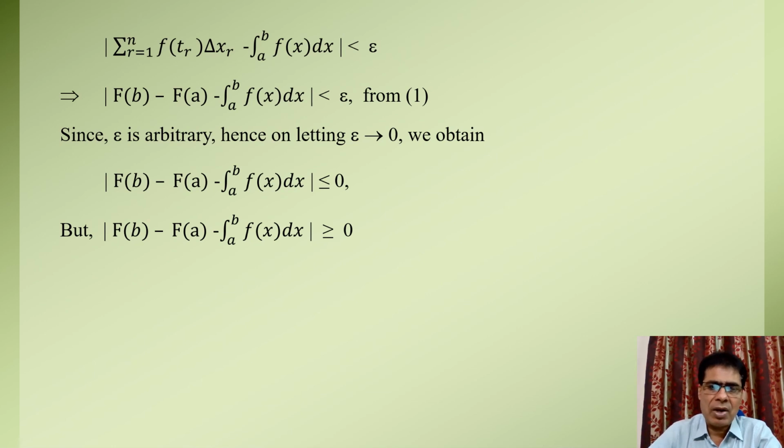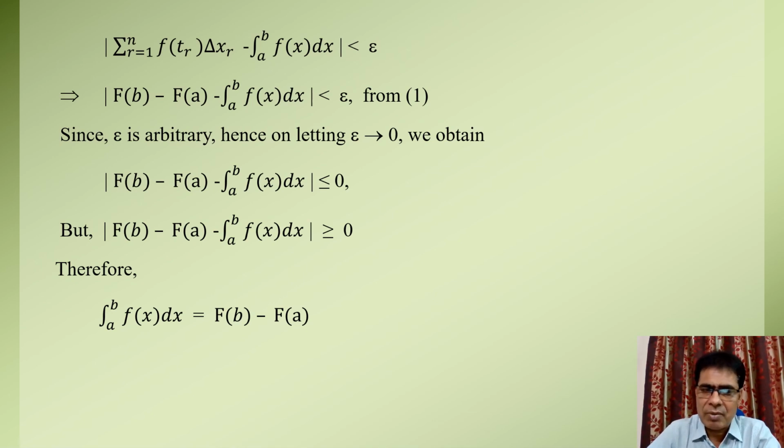That is, mod of F(b) minus F(a) minus the integral of f over the limit a to b is always greater than or equal to 0. Therefore, from the above two inequalities, we have the Riemann integral of function f over the limit a to b equal to capital F(b) minus capital F(a). This completes the proof of the theorem.